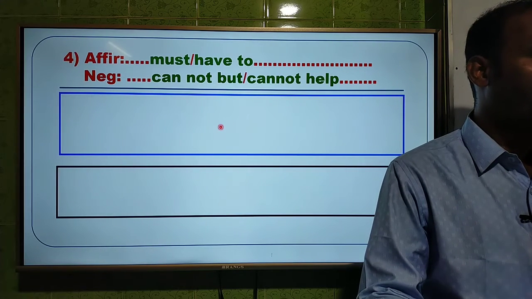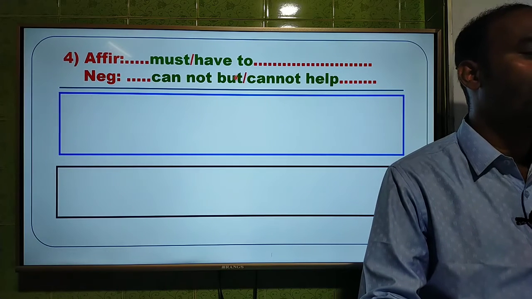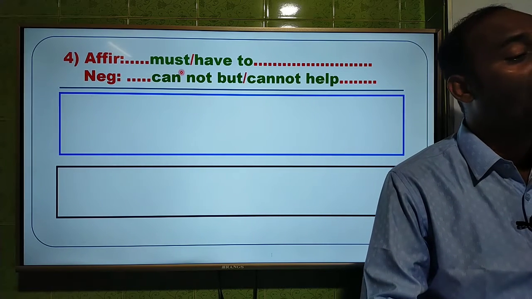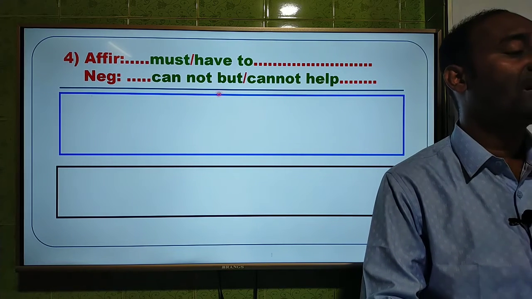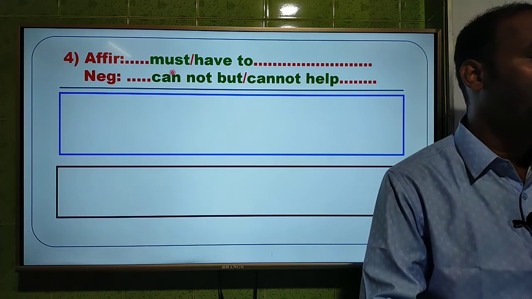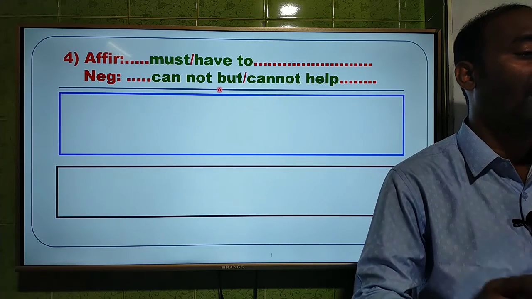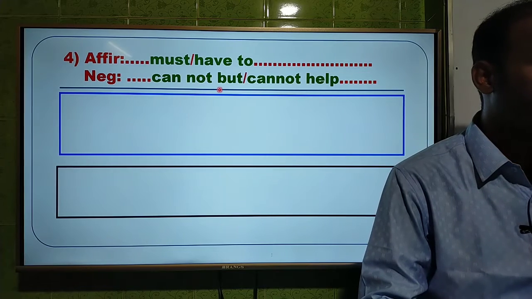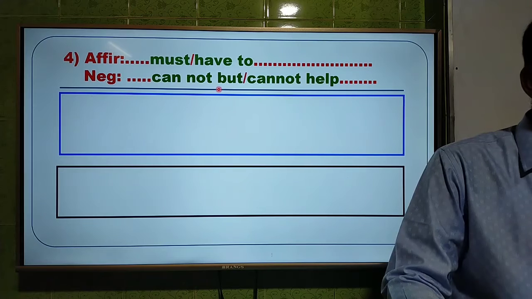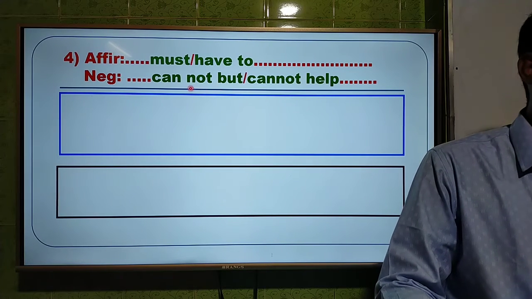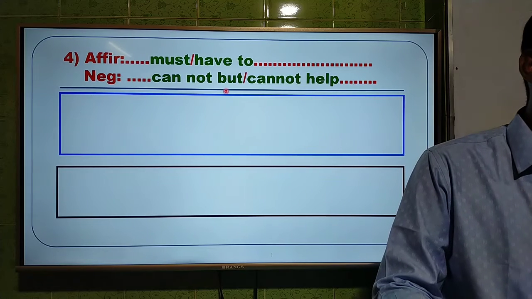And the fourth one, must or have to. That means an affirmative sentence will be with must or have to, and we have to use cannot but or cannot help to make it negative. That means you can use cannot but or cannot help. Anyone you can use. But there is a slight difference, and I will describe it later.